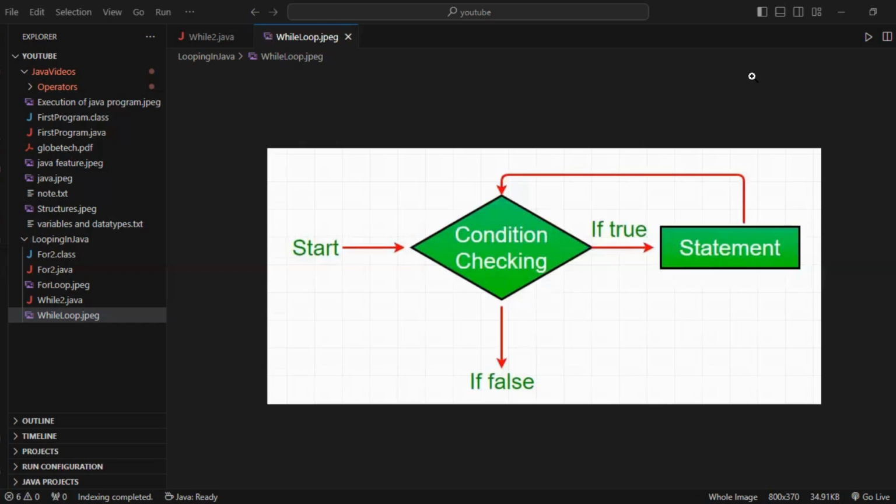A while loop is a control flow statement that allows code to be executed repeatedly based on a given Boolean condition. The while loop can be thought of as a repeating if statement.